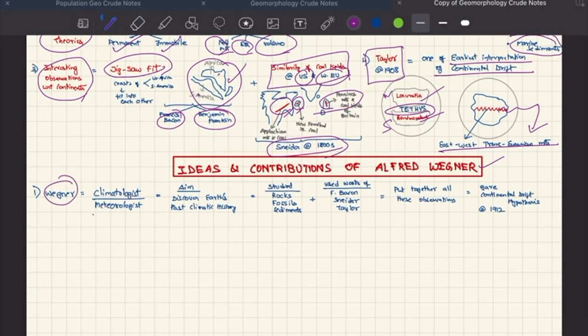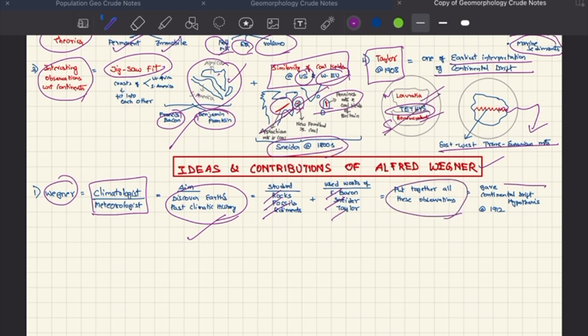Alfred Wegener was a climatologist. His aim was to discover Earth's past climate history. He studied three things: rocks, fossils, and sediments. Plus, he used the works of Francis Bacon, Snider, and Taylor that we have seen here. He put together all these observations and gave his continental drift hypothesis in 1912.